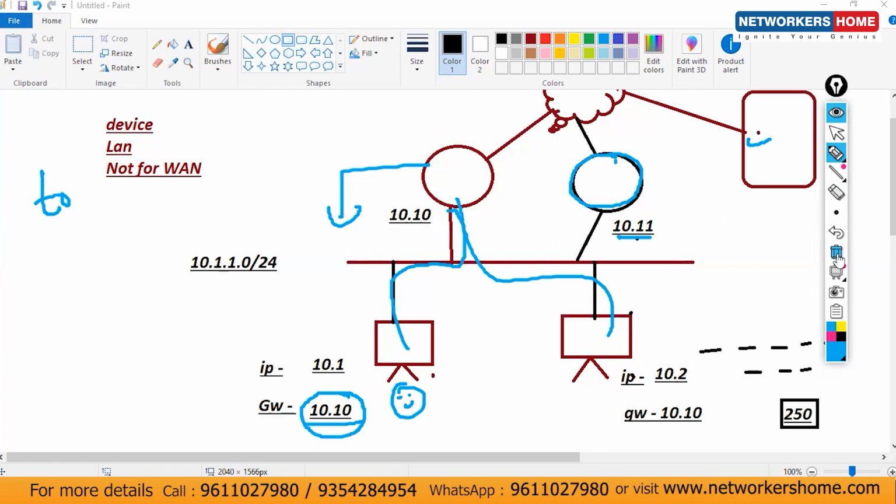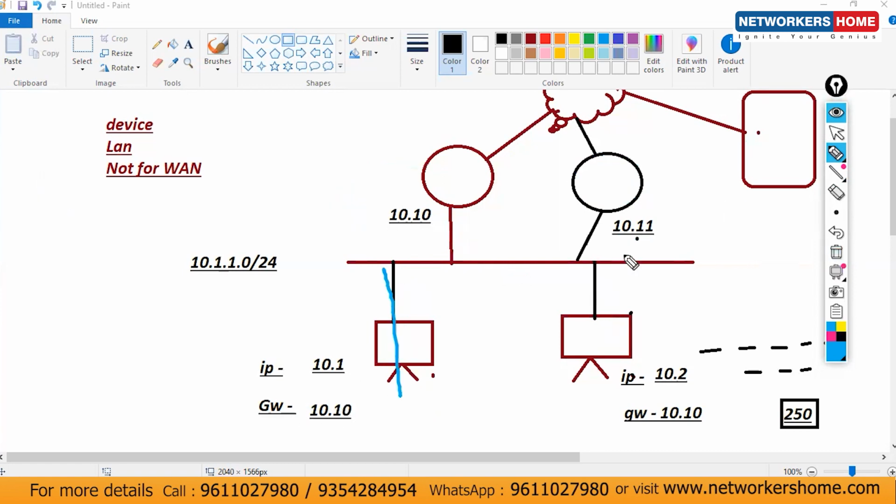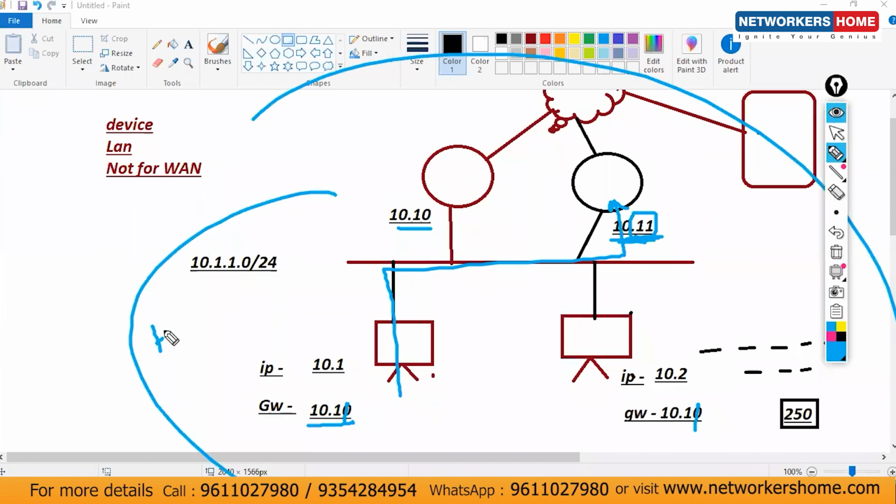We have to divert the data or traffic where? To this device. So for that, it means I have to change what? The IP gateway, because last time it was .10, and now I have to make it .11. Let's consider this is one of the HR team. They are not aware of any IP addresses and all. Even they don't know how to assign it.